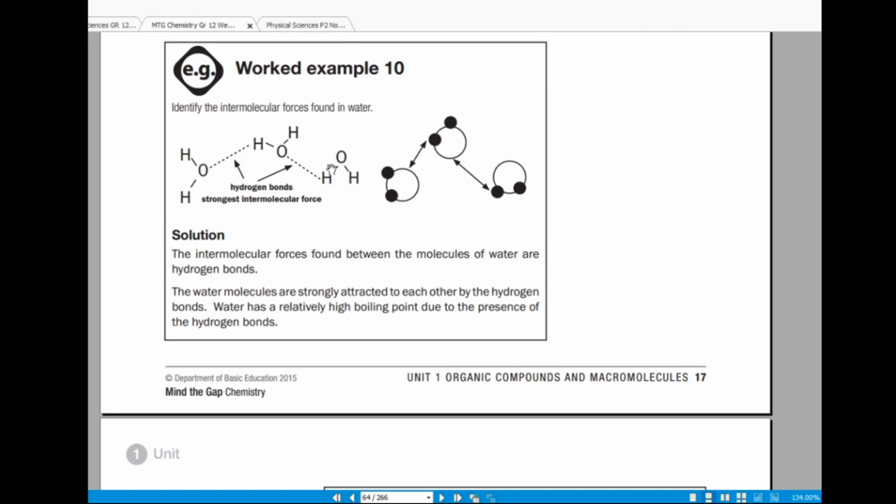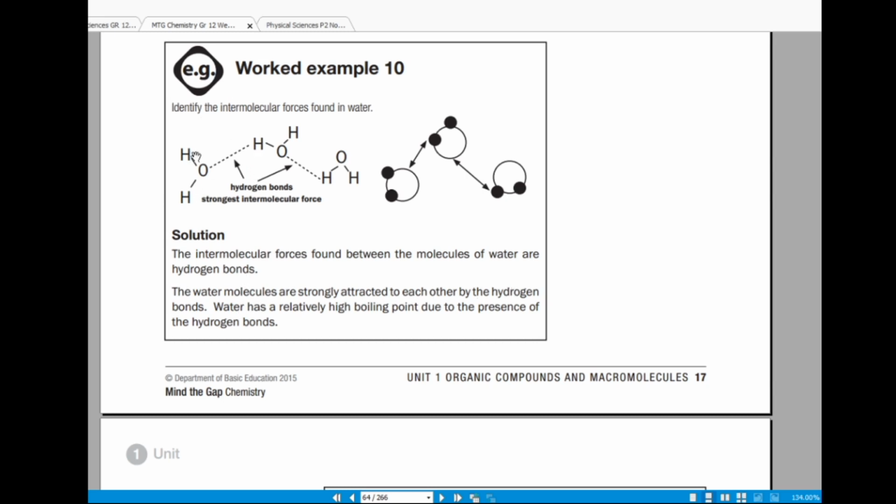So we'll talk more about this as we go. Now we have another example. These are water molecules, H2O, H2O, H2O. The intermolecular forces found between the molecules of water are hydrogen bonds. The water molecules are strongly attracted to each other by hydrogen bonds.